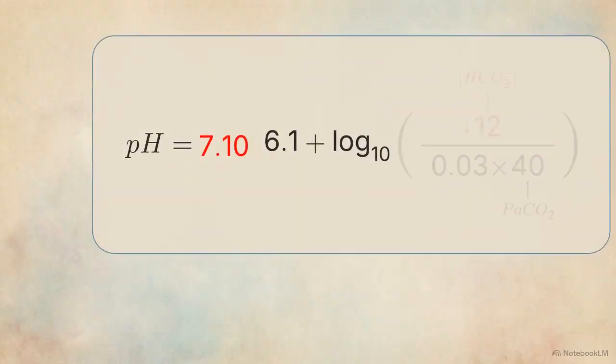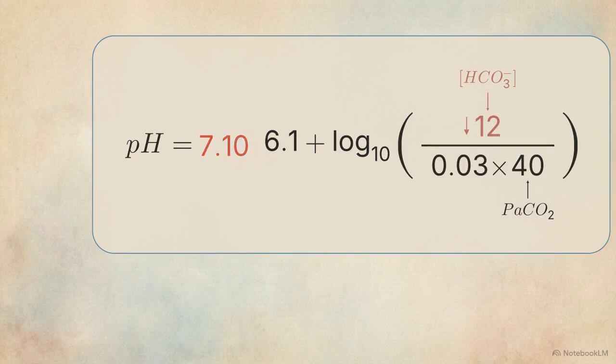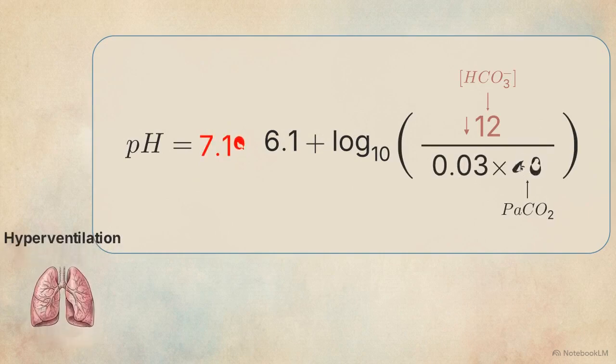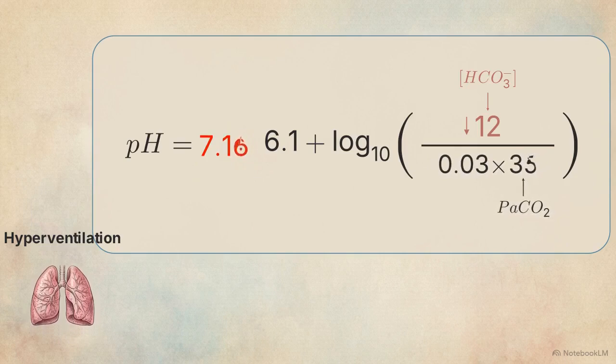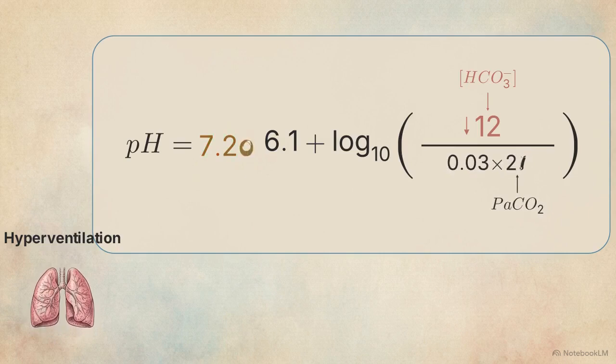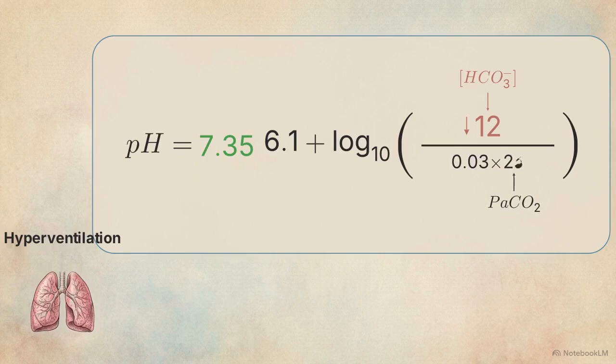Returning to the Henderson-Hasselbalch equation, we see the effect of this hyperventilation. By blowing off excess carbon dioxide, the lungs actively drive down the arterial partial pressure of CO2, inducing a state of hypocapnia. Shrinking the denominator mathematically compensates for the severely depleted bicarbonate numerator. The overall ratio stabilizes, arresting the fall in pH near the 7.35 boundary.